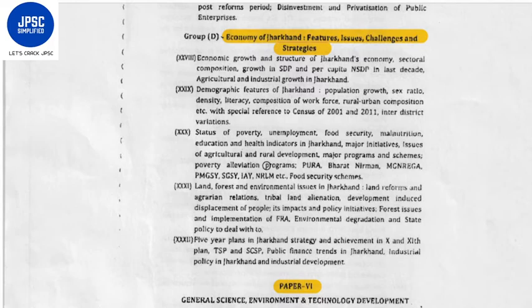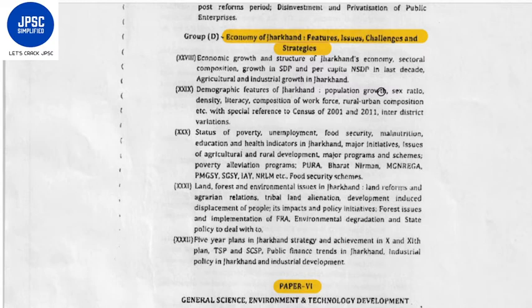So these are the topics mentioned in your fourth section, subsection, sorry. So here you can see there are a lot of topics in paper 5 which we have to cover, but if you cover these topics under major themes like economic growth and structure of Jharkhand's economy, if you prepare a good answer of 2 to 3 pages, all these sections will be included in that answer only.